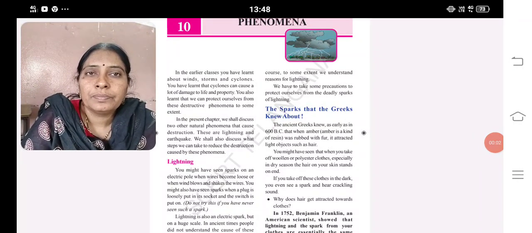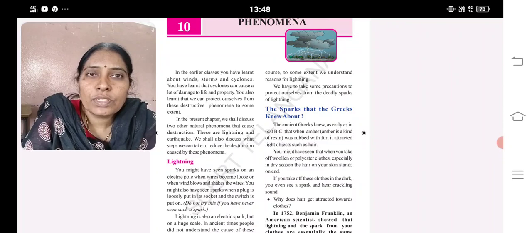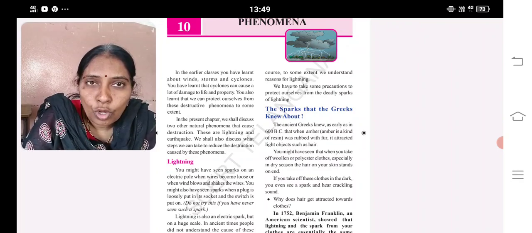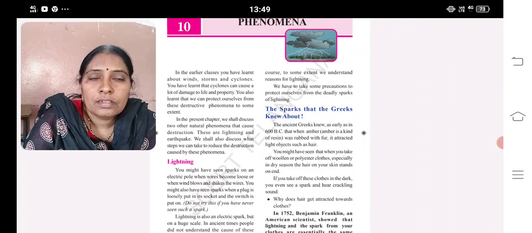Good morning, children. In the last class, we discussed a few topics of natural phenomena like lightning, earthquakes, thunder, volcanoes. Here, lightning occurs because our ancestors used to believe that the war between the devils, the evil power, and the god, when they strike their swords, the lightning occurs in the sky. But that is wrong, because at that time science and technology was not developed much, so they were not aware of that.